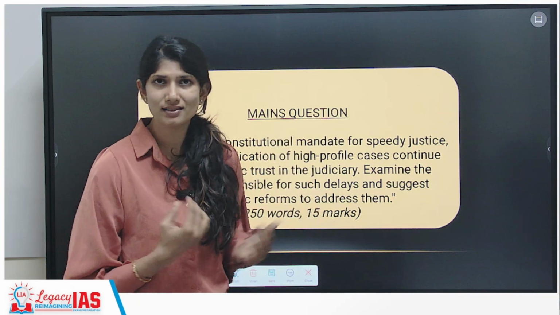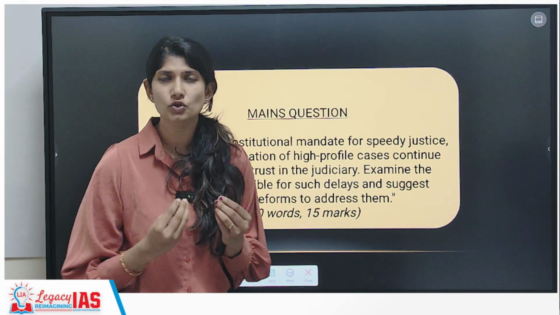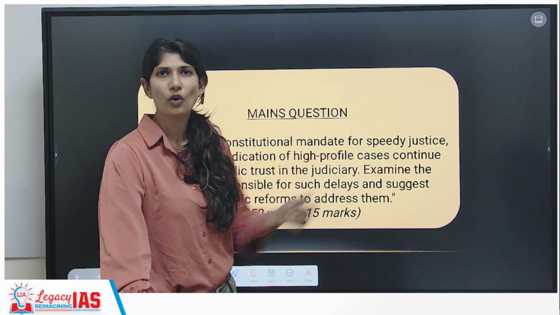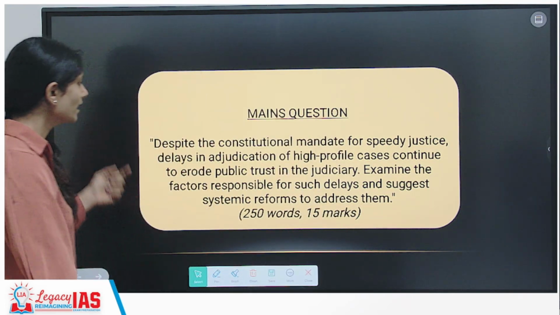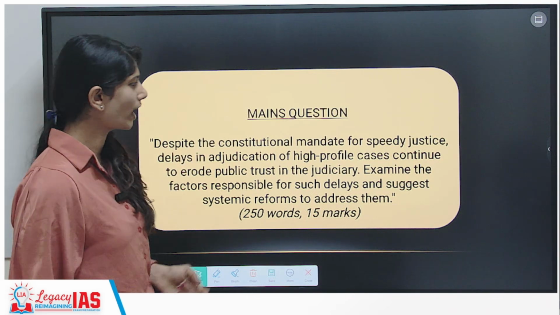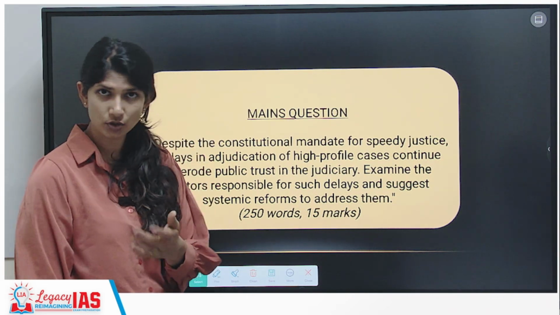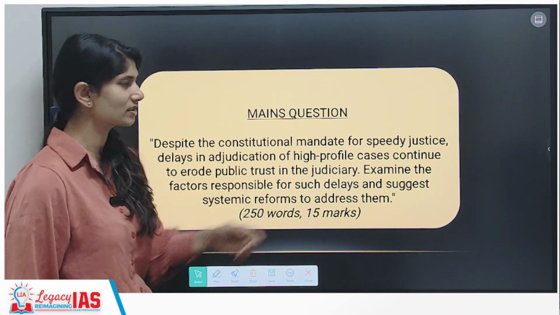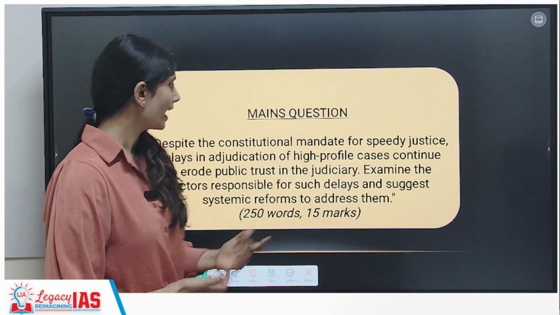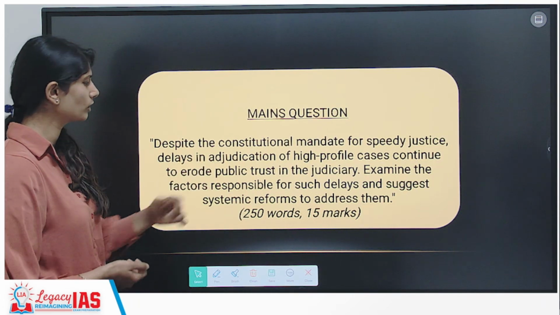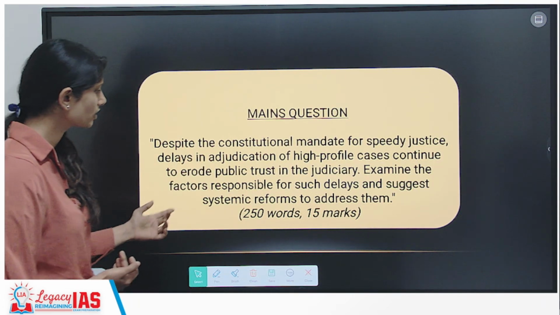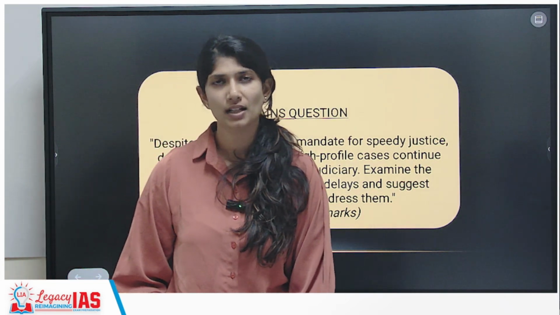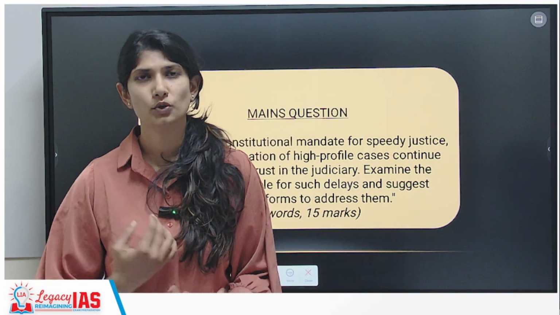Now, like we discussed with respect to your investigative agencies' mandate for speedy justice: delays in the adjudication of high profile cases such as your Ellen Mishra case continue to erode public trust in the judiciary. Examine the factors responsible for such delays and suggest systemic reforms to address them. Understanding? So this would be a possible question from this topic.